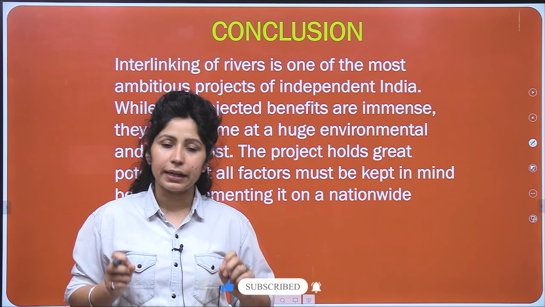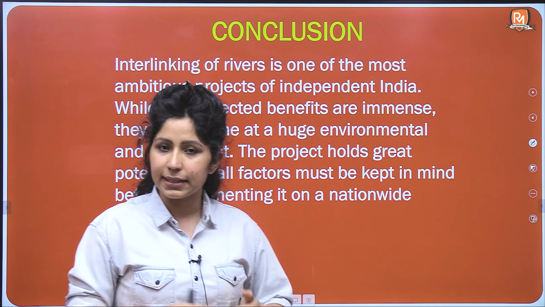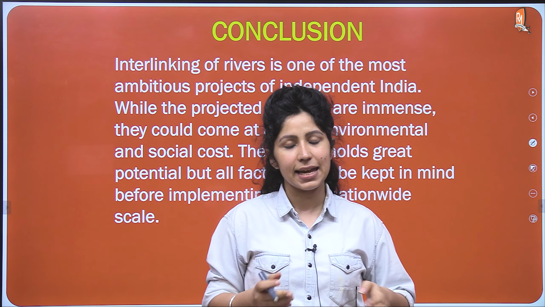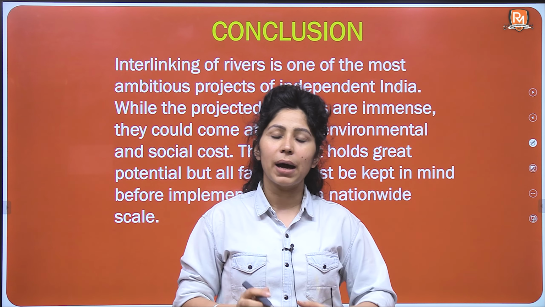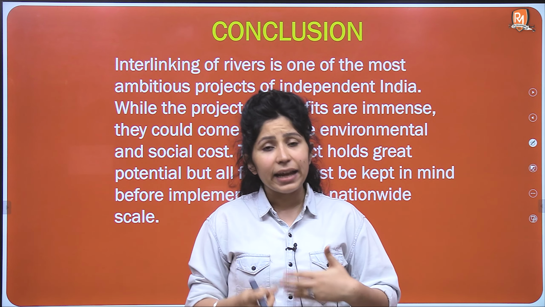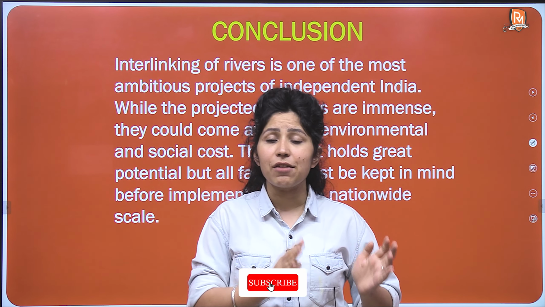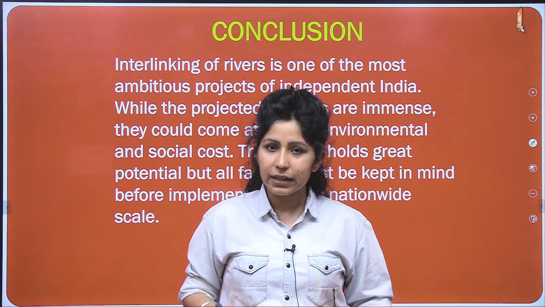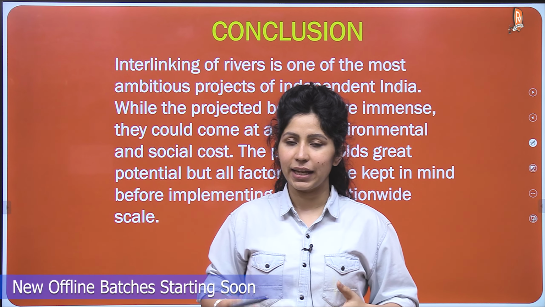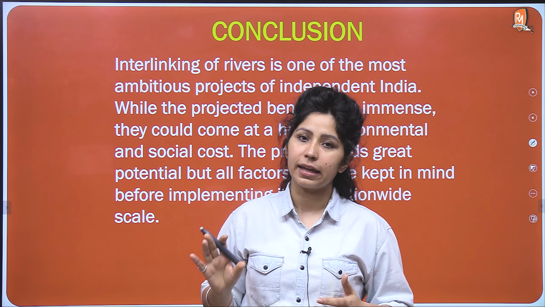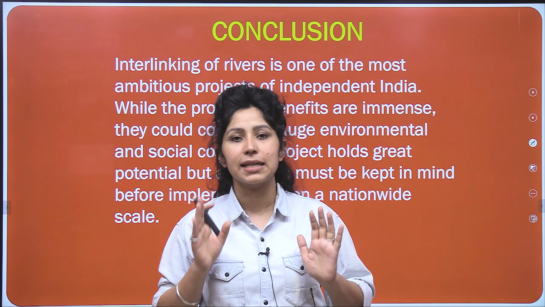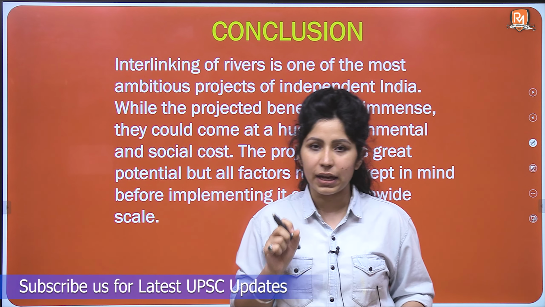Moving on, since this is a critically examined question, you do not have to take a stand here. What you can do is sum up by giving a balanced conclusion that yes, there are pros and there are cons associated, but we have to keep both of them in mind. We have to take a balanced approach, and a tailor-made approach needs to be there for every separate project. For the entire country, we cannot have just one policy or one scheme or just one implementation method. If we are carrying out interlinking of rivers, there have to be separate policies, separate steps taken for this to be successful for every interlinking that we carry out.